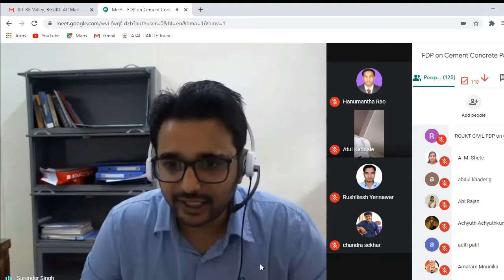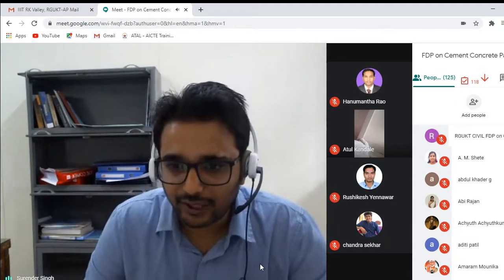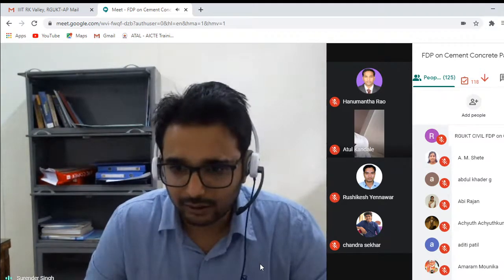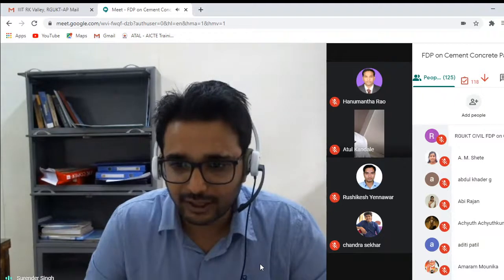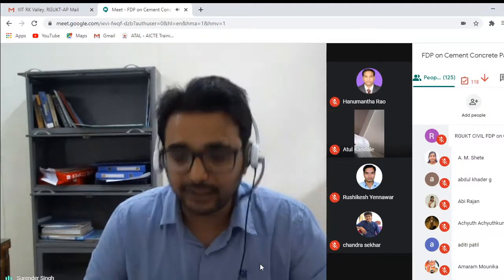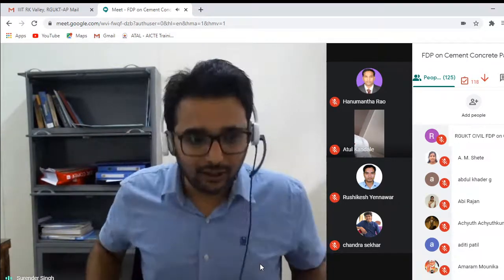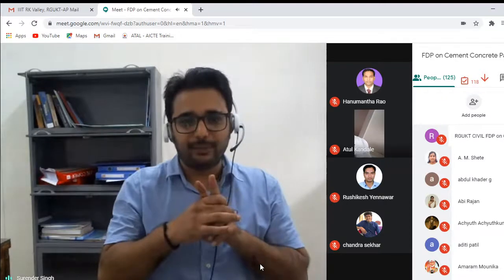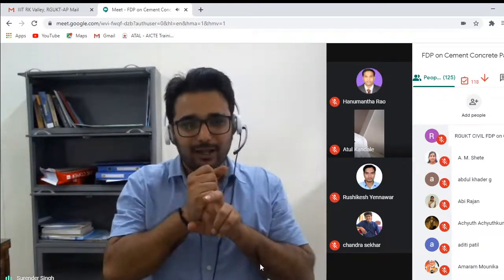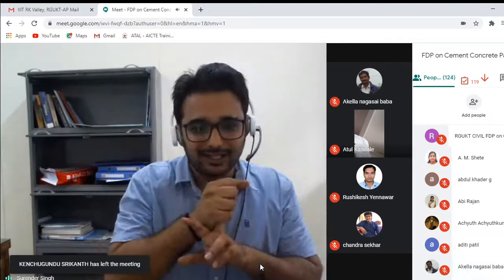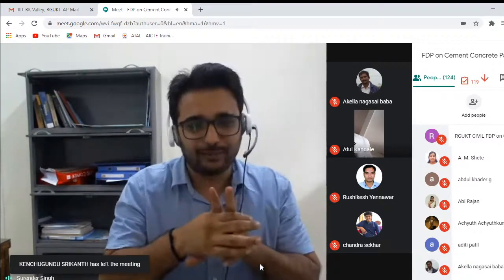Queries on design aspect: does the granular subbase have any role in the design of rigid pavements as per IRC? In case GSB is not having any role in the design of rigid pavement, only for drainage, can we replace it with a geocomposite layer? Very nice question, Kiran. There are two roles of GSB. One is the suppression layer, or you can say crack resistance layer, and the other is the drainage layer. So we have to provide two GSB layers, right?